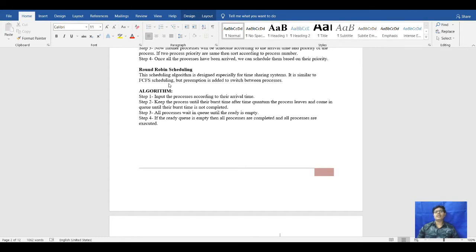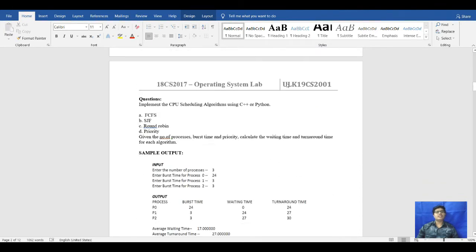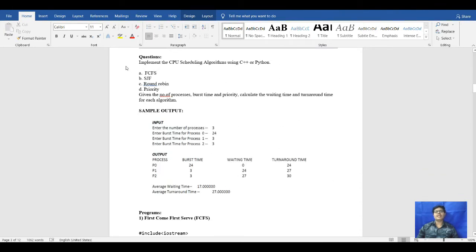Then it will go back into the ready queue, it will come out of the ready queue and go into the execution queue, and then the second process will be executed. After that it will go on and on, switching the process, and so the round robin algorithm works.